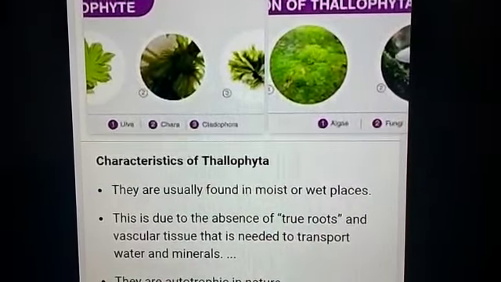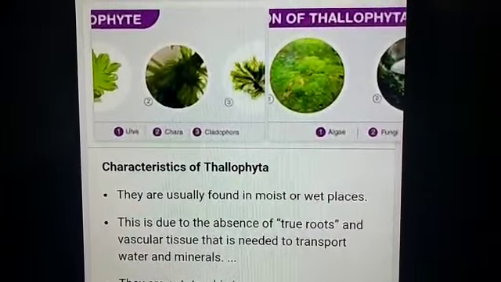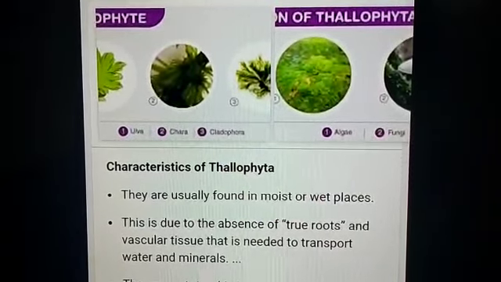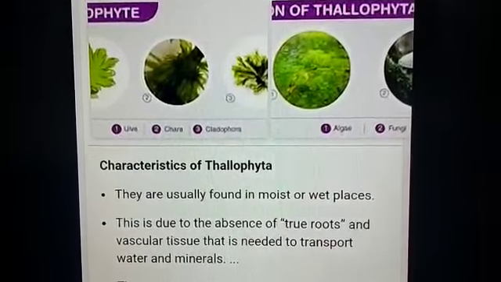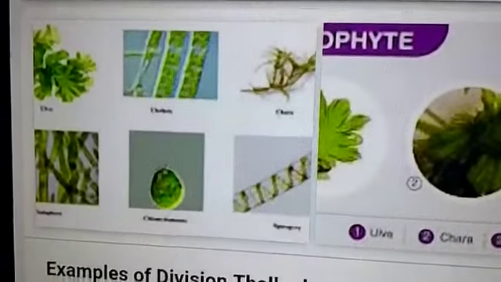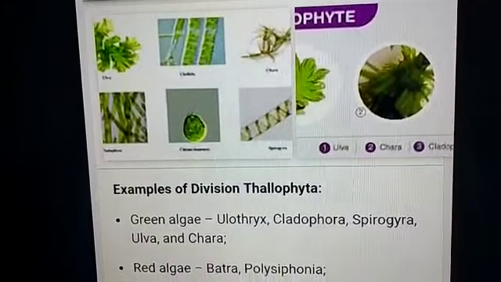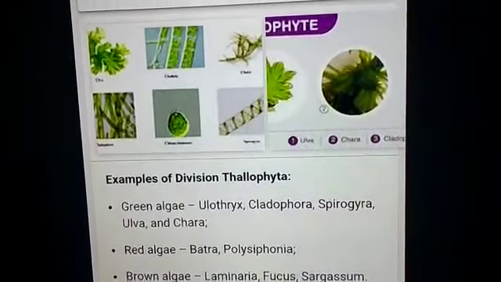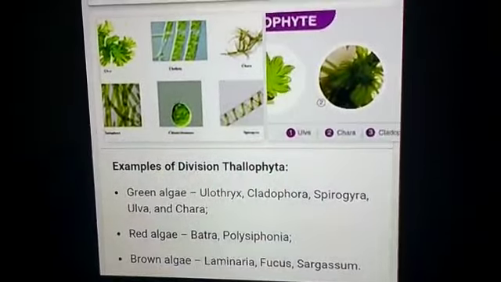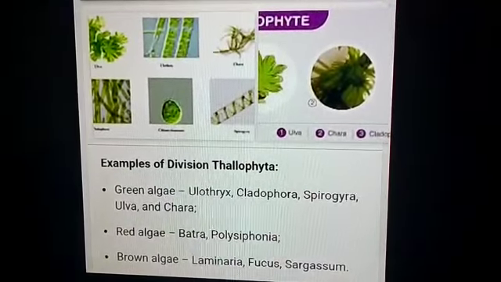They are autotrophic. Because they have chlorophyll, they can prepare their food substances. Most members in this group manufacture their own food by photosynthesis and reserve the food generally in the starch form. Examples of the thallophytes: green algae, they are Ulothrix, Cladophora, Spirogyra, Ulva and Chara. Coming to the red algae, Batrachospermum, Polysiphonia. Brown algae, Laminaria, Fucus, Sargassum. These are some of the examples of the thallophytes.